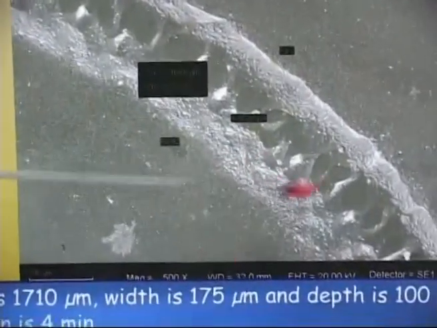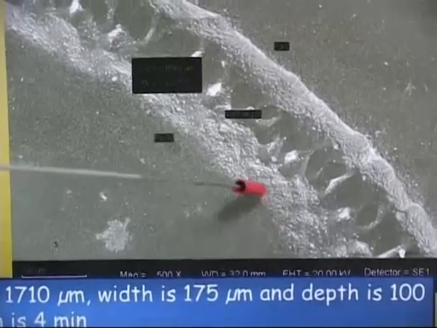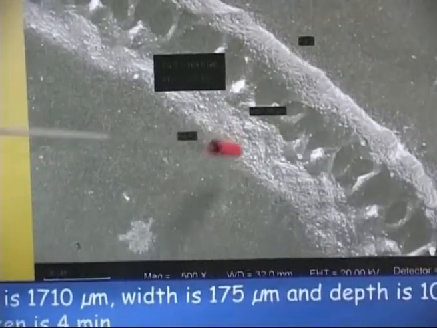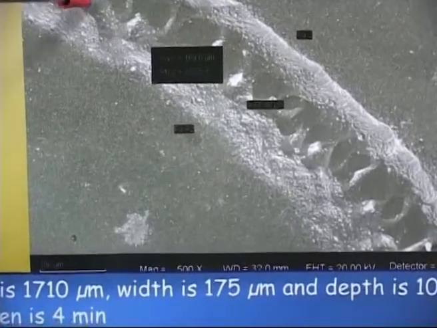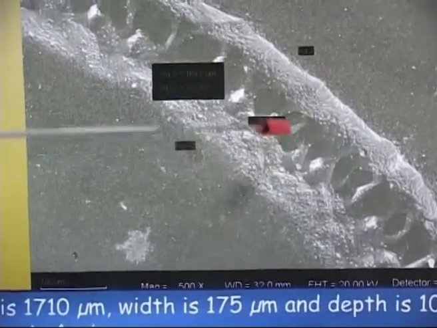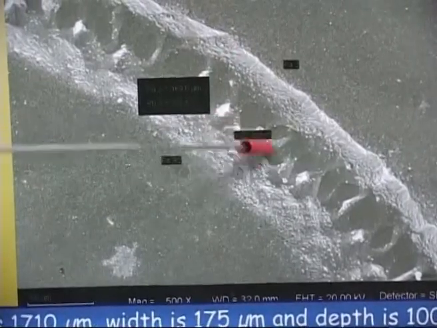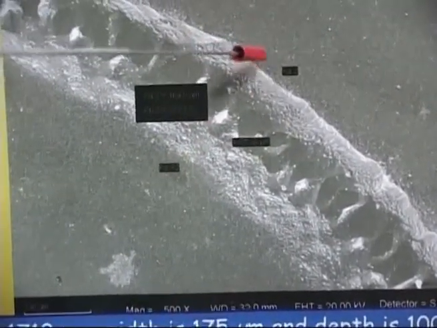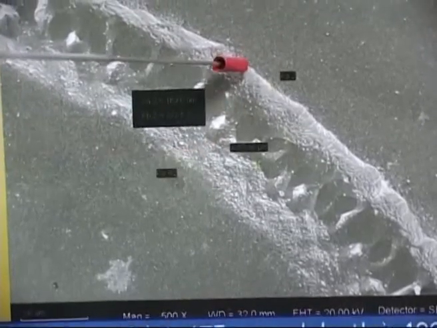This is another channel formed on silicon. This is a part of the channel studied under scanning electron microscope. The pits are seen. So this is the microchannel, and the 2 regions on the 2 sides are heat affected zones.